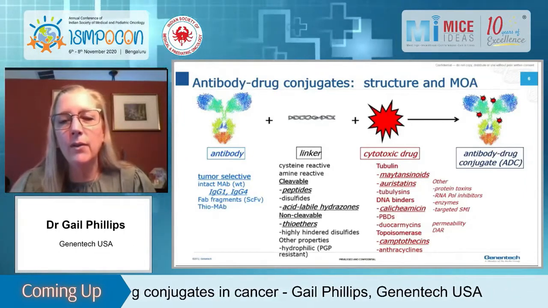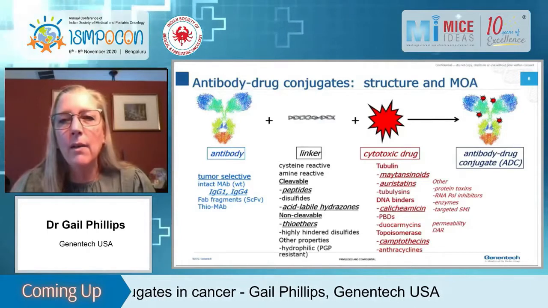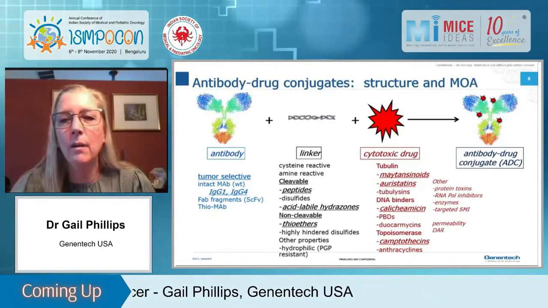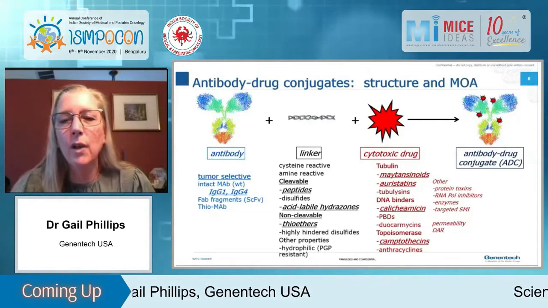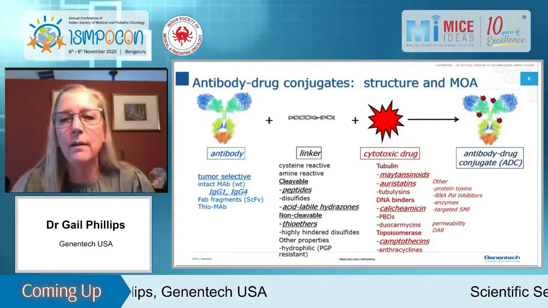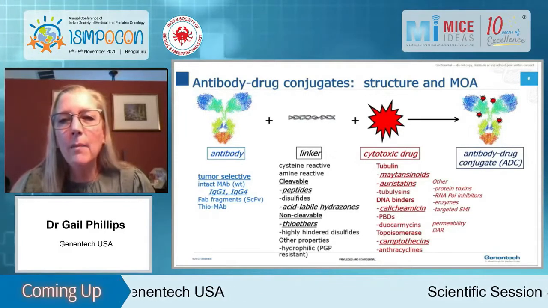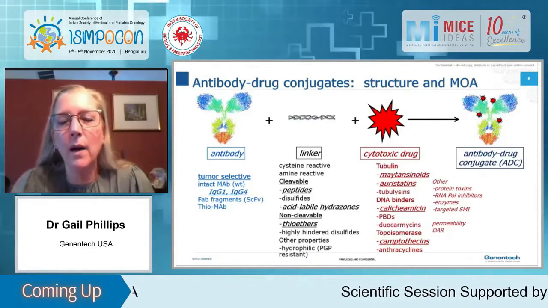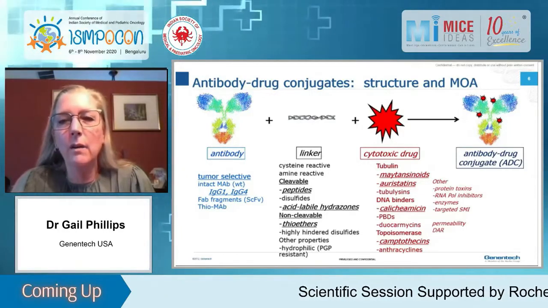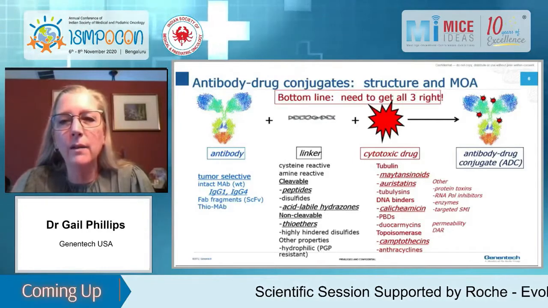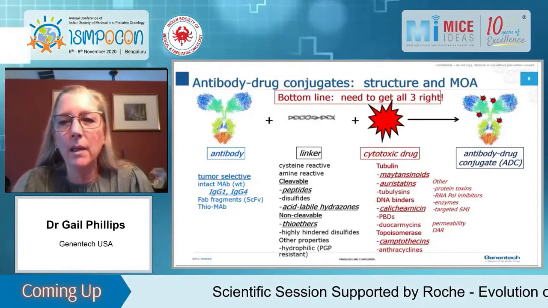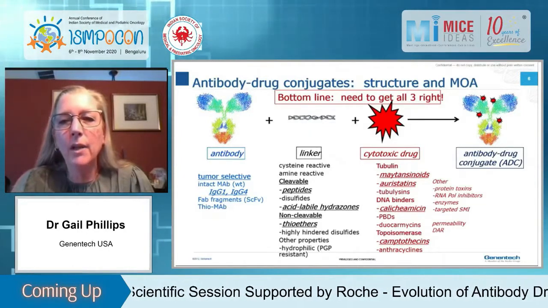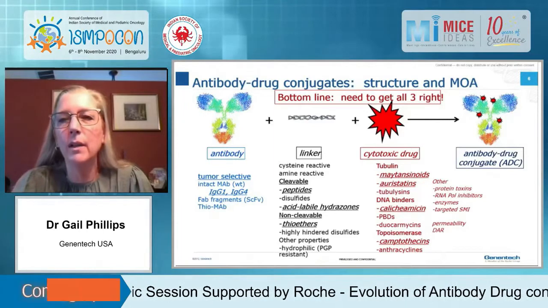Many different types of cytotoxic drugs have been assessed. There are different tubulin binders; maytansinoids and auristatins, again, are present on approved ADCs. There have also been tubulysins that have been studied as tubulin binding drugs. DNA binders have sort of come into focus more lately. Calicheamicin was the first one, and it is the drug on Mylotarg, but there have also been other classes of DNA binding agents that are called PBDs, duocarmycins, and then the topoisomerase 1 inhibitors, particularly camptothecins, which are present on 2 of the recently approved ADCs.